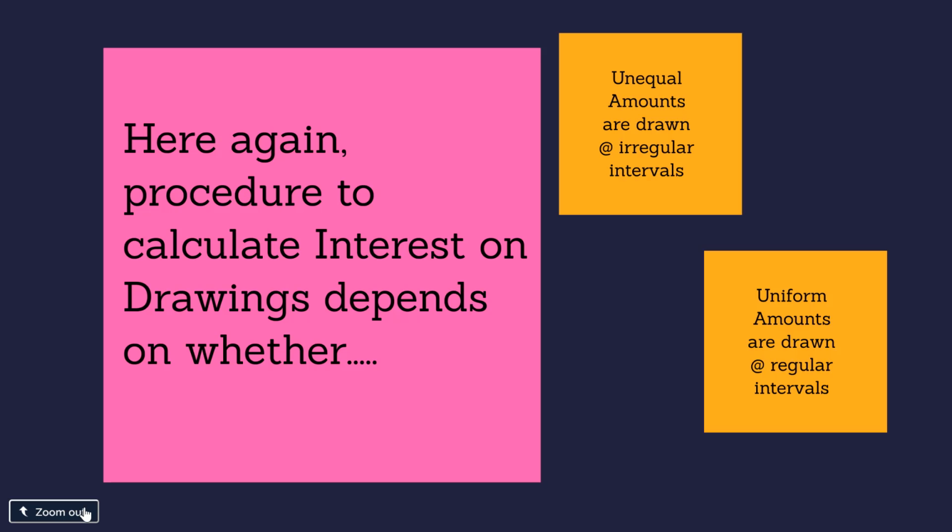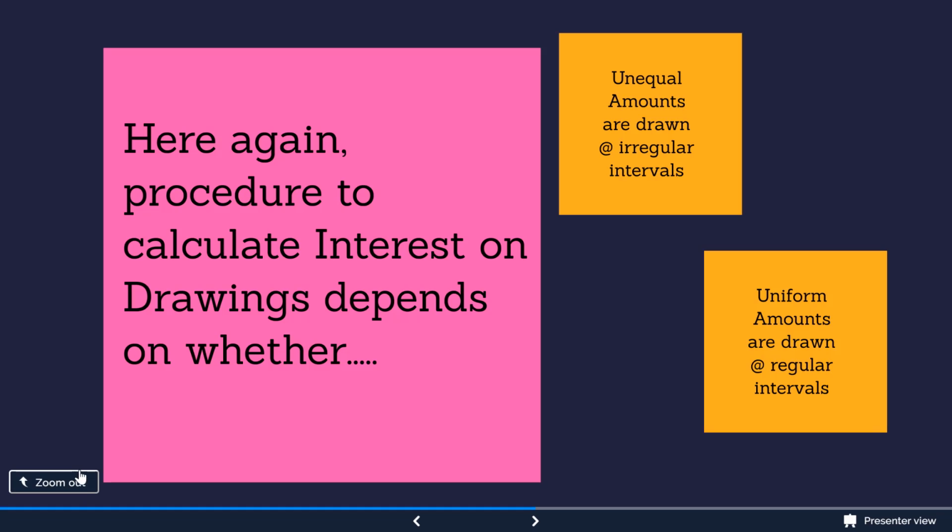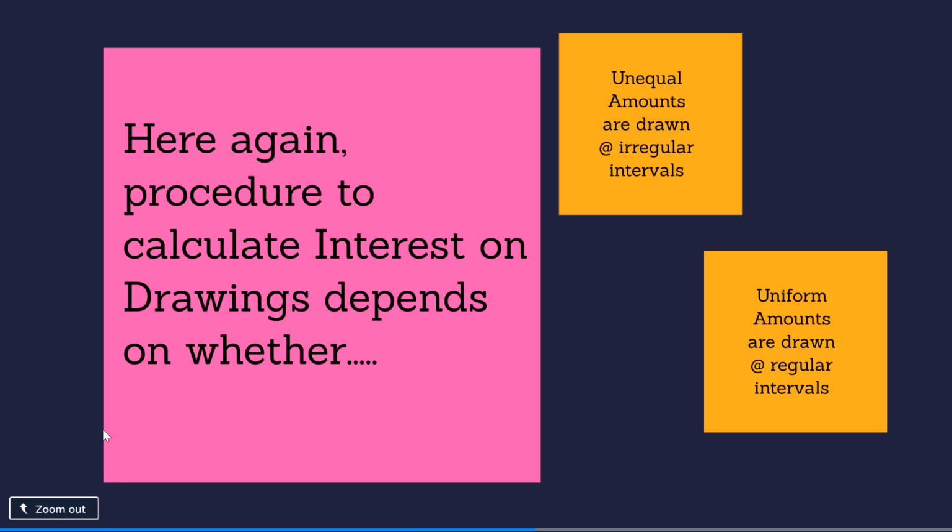Now before we go on to the average period method, we'll do a few sums where only one amount is withdrawn by the partner in a year, and also a few sums in which we have to use the product method, where the amount withdrawn is unequal and the interval is also irregular, not uniform. So in the upcoming video, we will be doing a few sums on these two concepts.